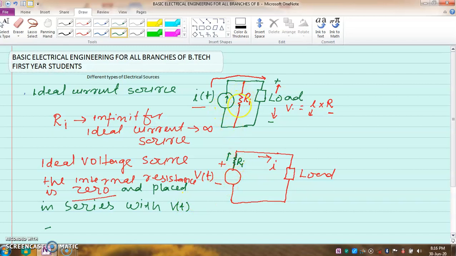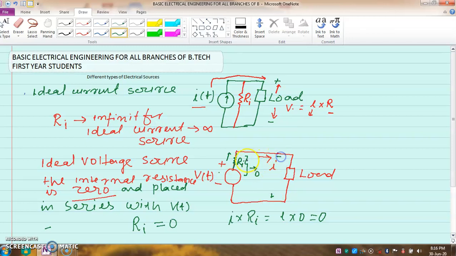In the current source, it is placed in parallel. So if this value Ri is 0, and current I is flowing here, then I multiplied by Ri equals I multiplied by 0 equals 0. It means there is no voltage drop. So whatever voltage is available here, all the voltage will appear here.